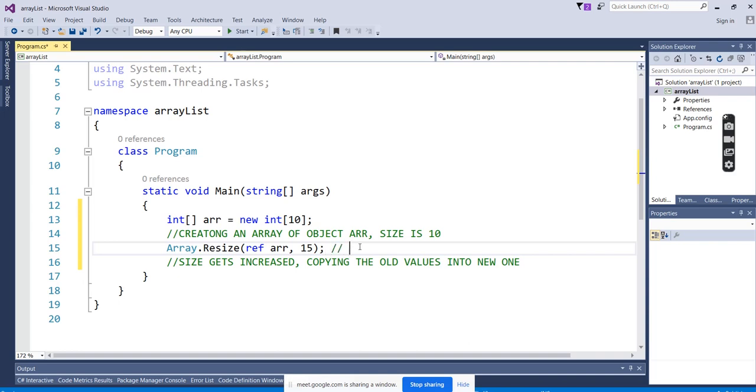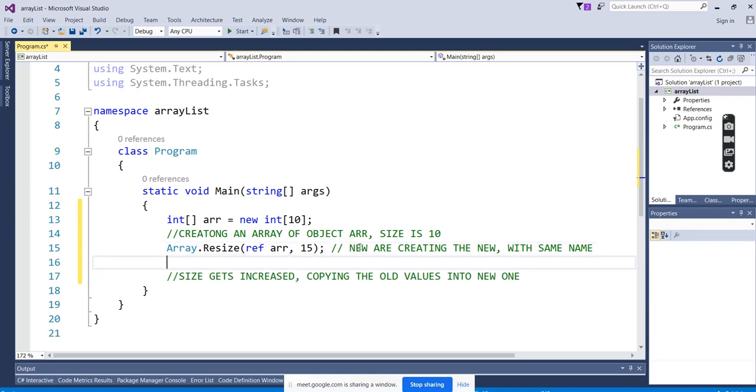Moreover, we are creating the new one with the same name. That's the reason we feel that we are increasing it.